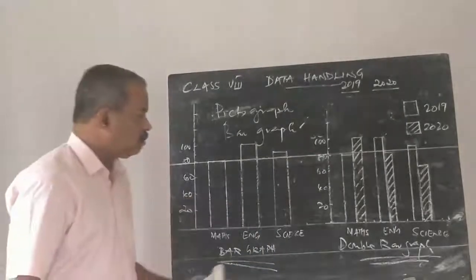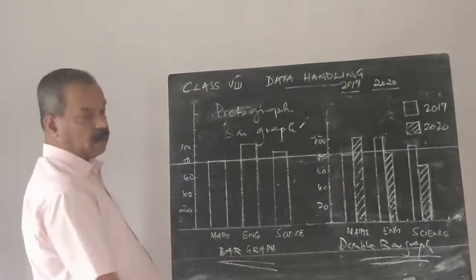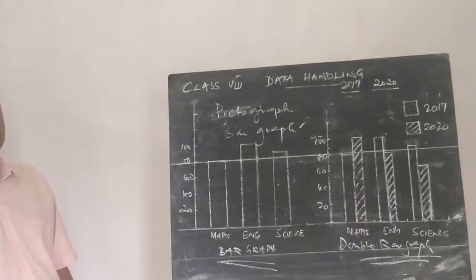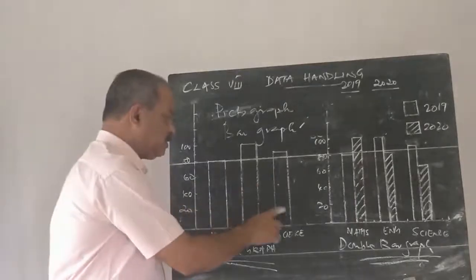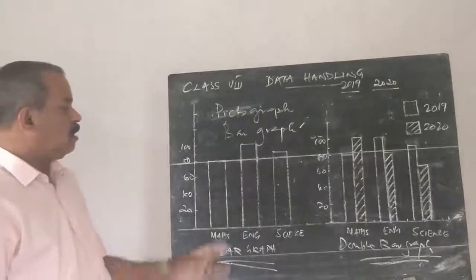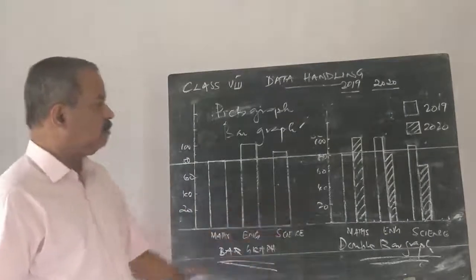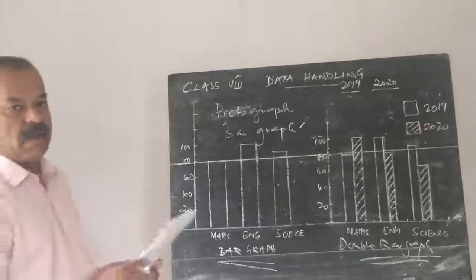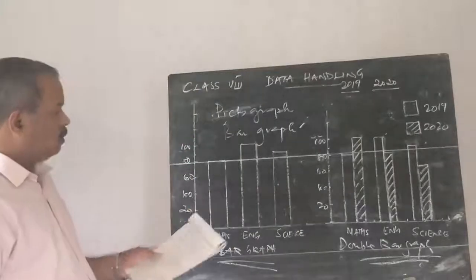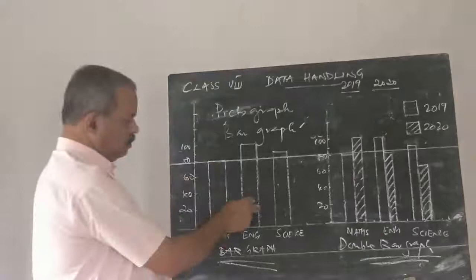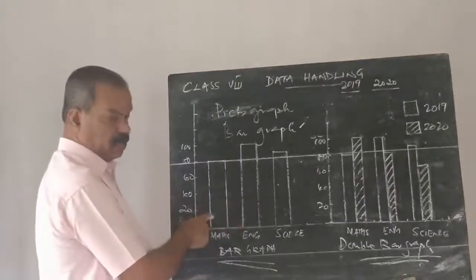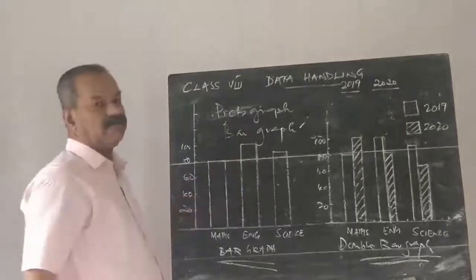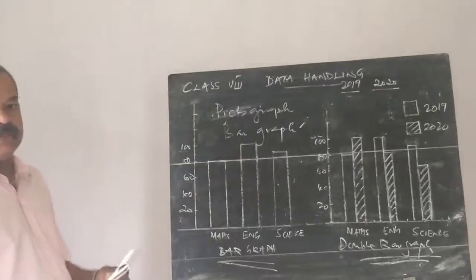One important point. See, this is a bar graph. Can we change the position of bars? Does any change in the position of bars affect the information given by the graph? If we draw this bar here and this one in that place, is there any change in the information? There is no change.